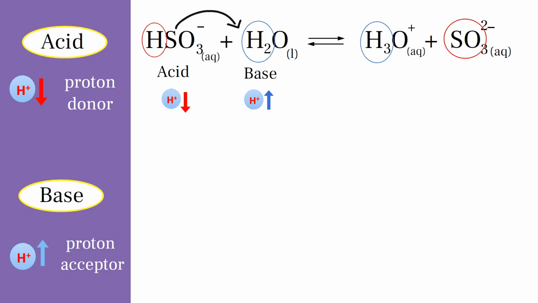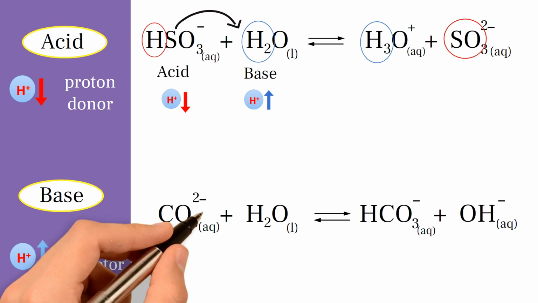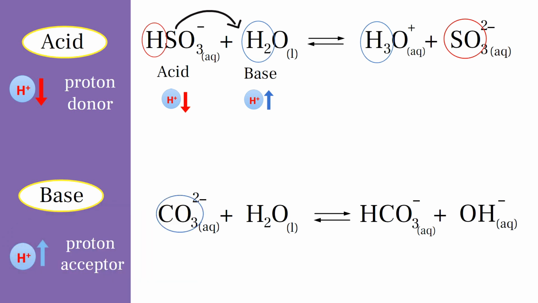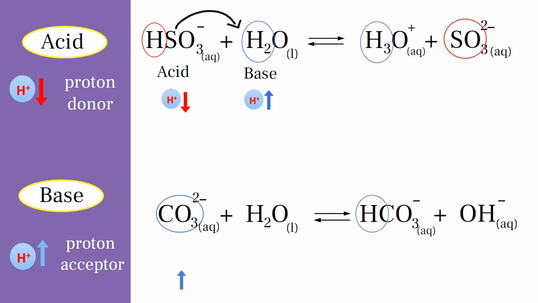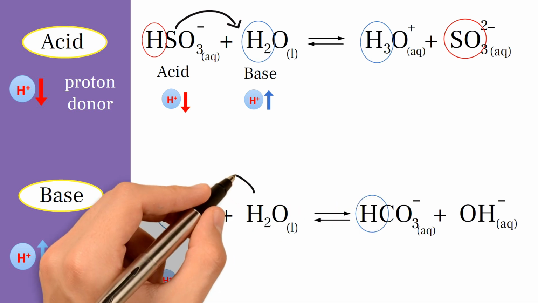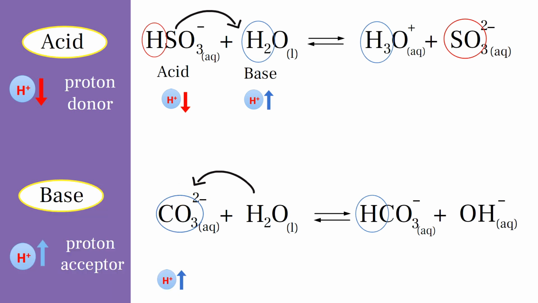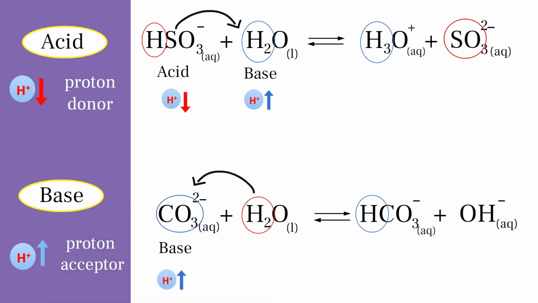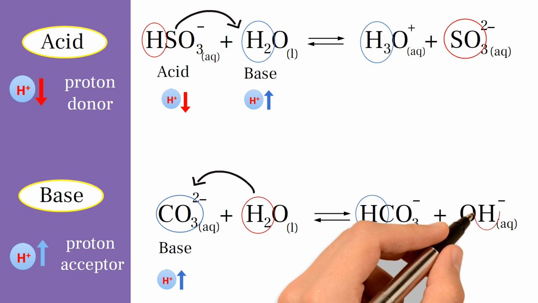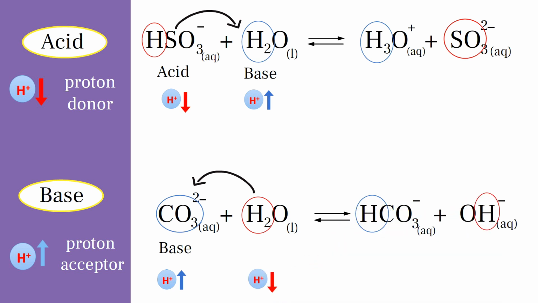In the following example, we can see that the CO3 2- ion is a substance in which the number of its hydrogen atoms increases, so it's a proton acceptor, and that means it's the base in this reaction. While water, as we see, is the acid.